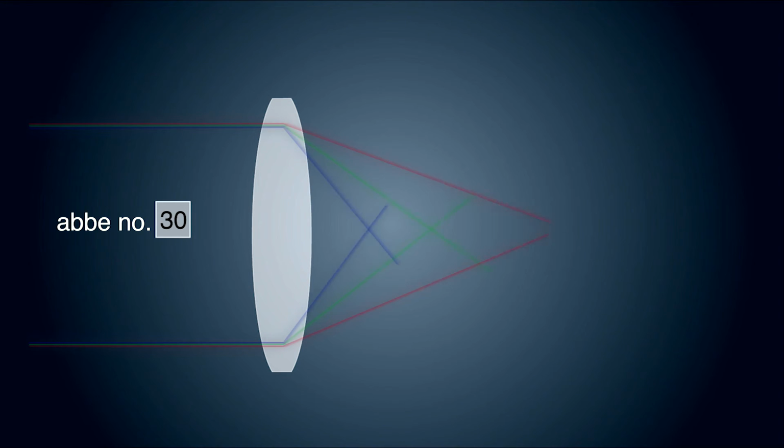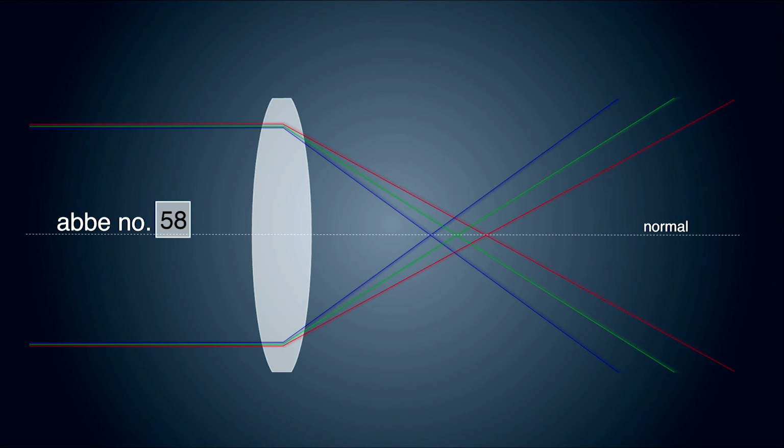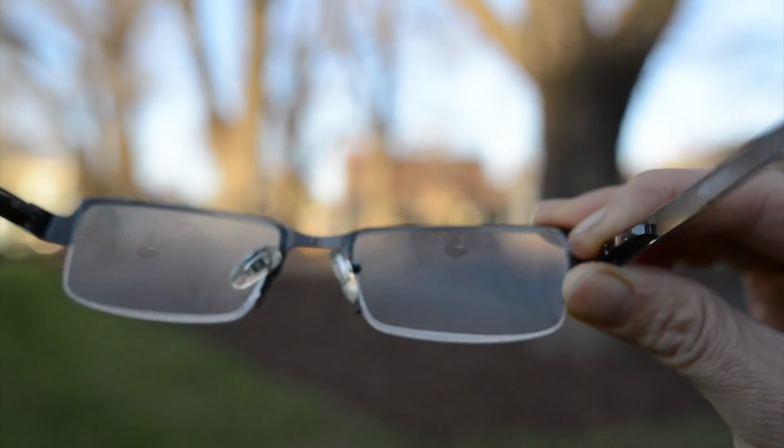Materials with a higher Abbe number constrain light more, and as a result provide spectacles with clearer optics. It is those clearer optics that enable the wearer to look out into the world with confidence.